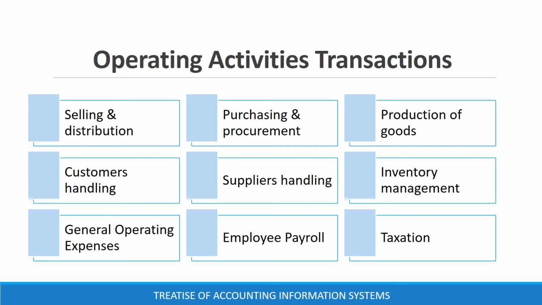Operating activities involve selling and distribution of goods and services, purchasing and procurement of goods and services, production of goods, customers handling, suppliers handling, inventory management, general operating expenses, employees payroll computation, and payment of taxes.